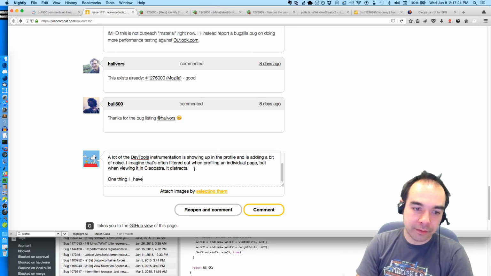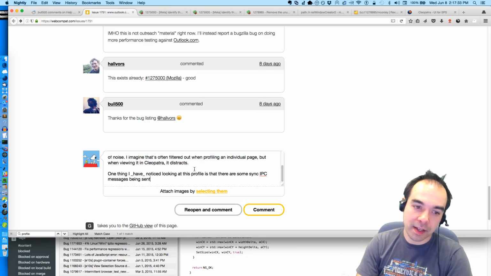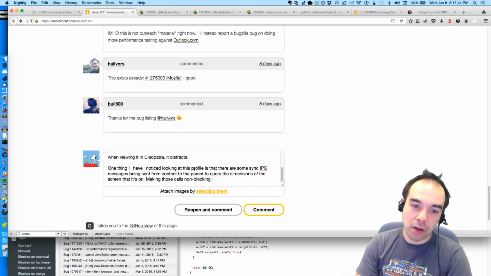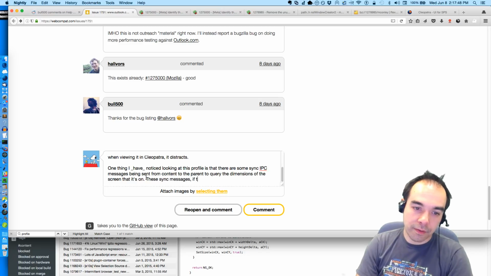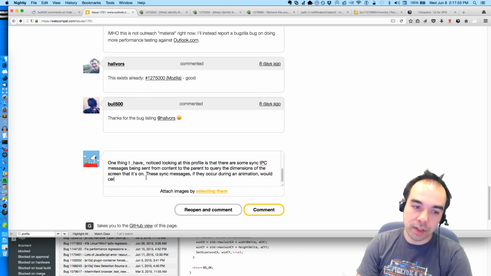One thing I have noticed looking at this profile is that there are some sync IPC messages being sent from content to the parent to query the dimensions of the screen that it's on, making those calls blocking. These sync messages, if they occur during an animation, would certainly cause a stutter.